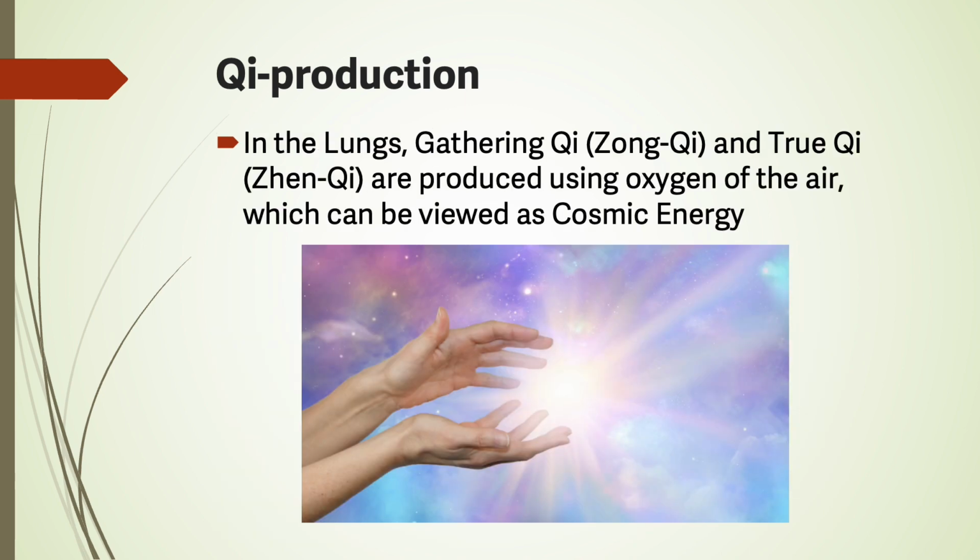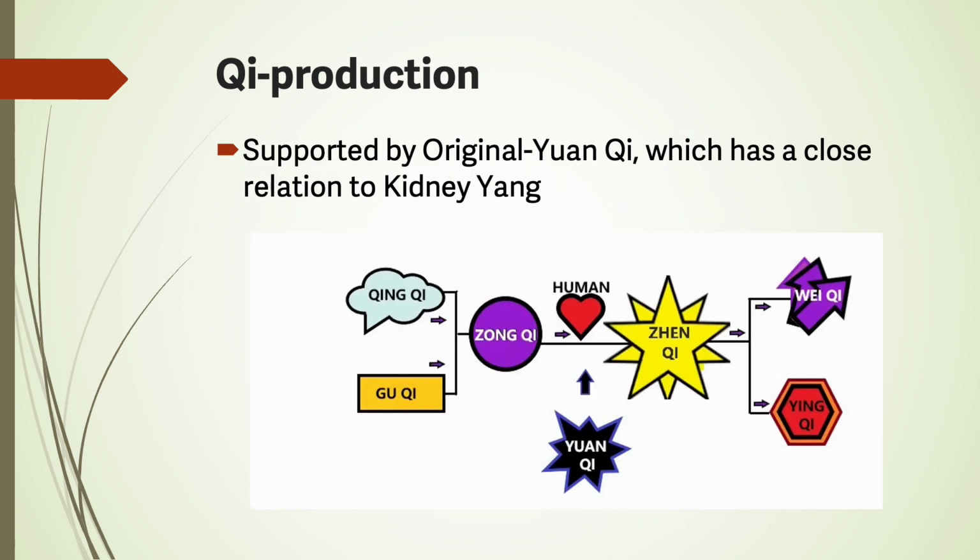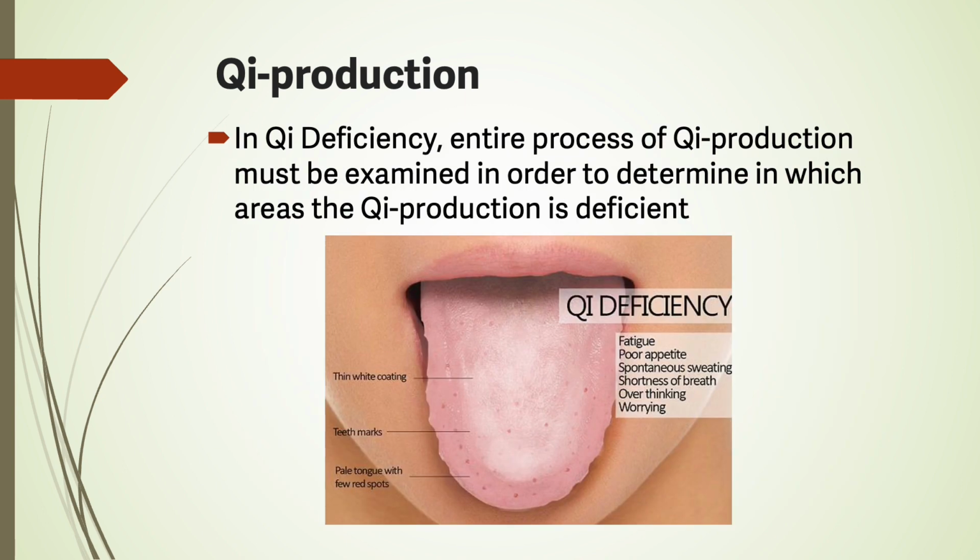In the lungs, the gathering qi and true qi are produced using oxygen of the air, which can be viewed as cosmic energy. It is supported by the original Yuan qi, which has a close relation to kidney yang. In qi deficiency, the entire process of qi production must be examined in order to determine in which areas the qi production is deficient.